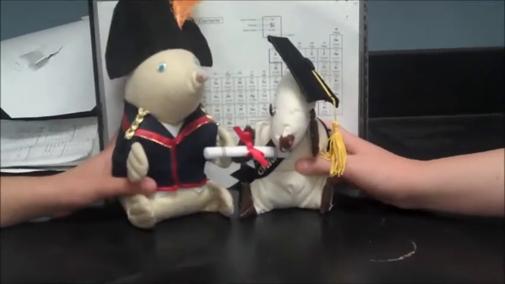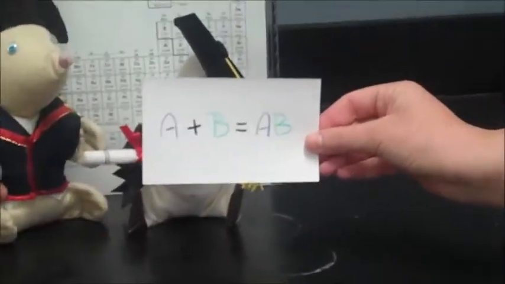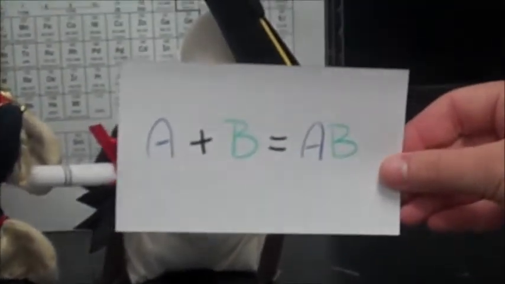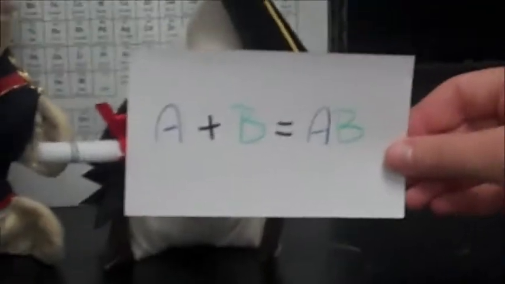Now, synthesis reactions are the opposite of decomposition reactions. Synthesis reactions involve the bonding of two chemicals. A plus B equals AB. Chemicals A and B bond together to make the compound AB.